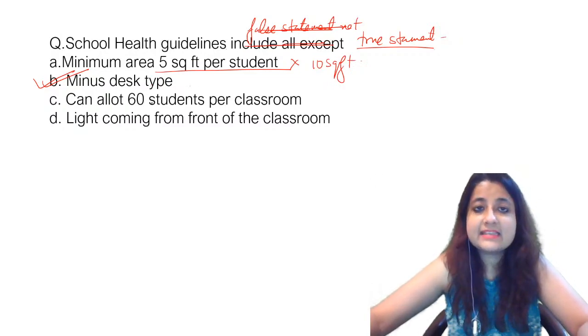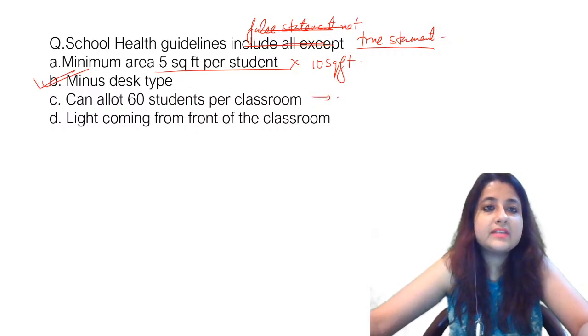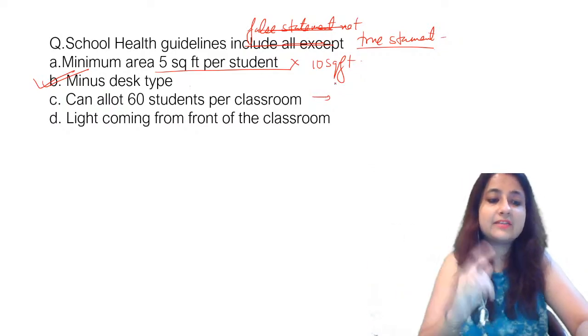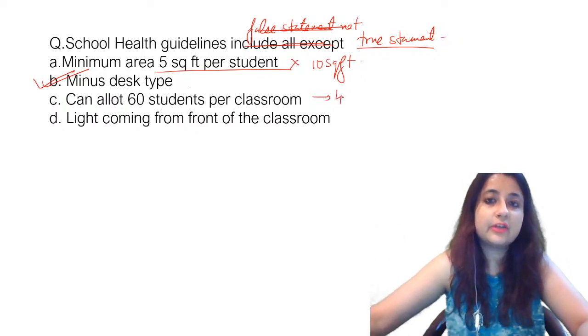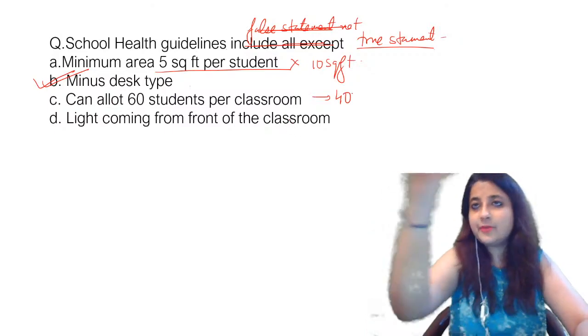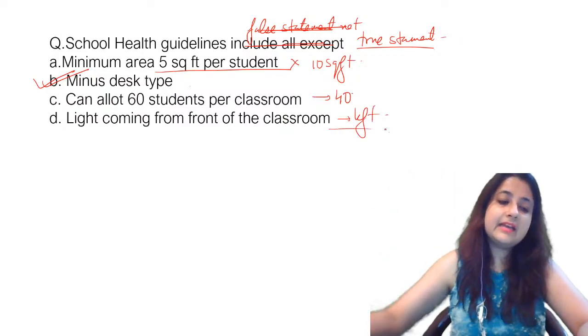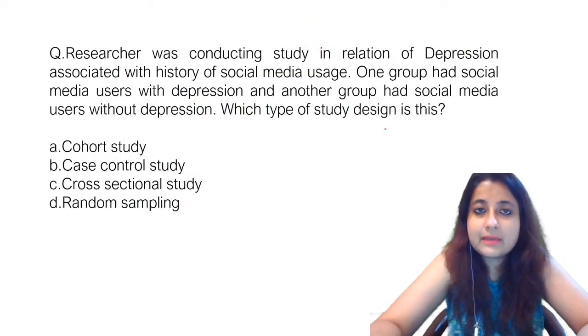Minus desk, yes. Can allot 60 students per classroom? No. How many students can be allotted per classroom, guys? How many students can be allotted per classroom? 40. Light should come from front? No. Light should come from left side. Clear, everyone? Okay, so these were some of the questions.